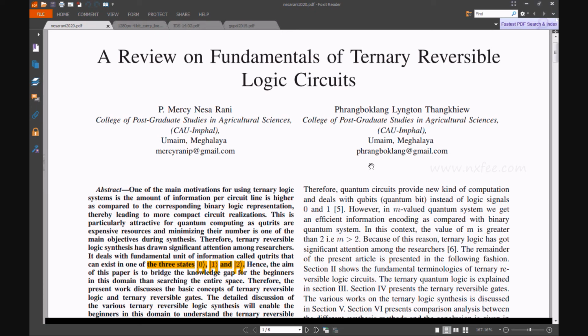Here we are discussing a project, a review of the fundamentals of ternary reversible logic circuits. This paper presents simplified circuit implementations that are more compact than the equivalent binary logic representation, which leads to compact circuit realizations. It is one of the key reasons for using ternary logic systems. This is particularly appealing for quantum computation, and minimizing their number is one of the primary goals during synthesis. As a result, ternary reversible logic synthesis deals with a fundamental unit of information called a qutrit that can exist in one of three states: 0, 1, 2.